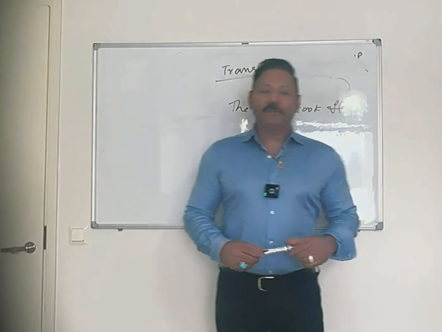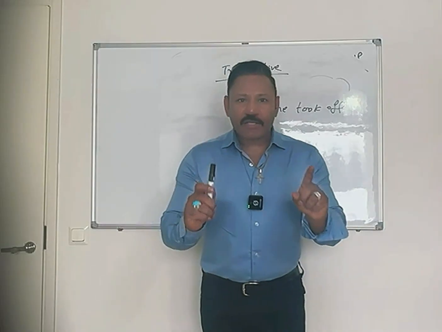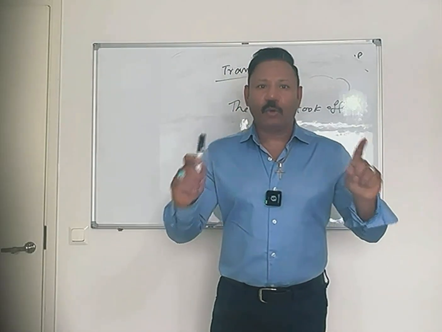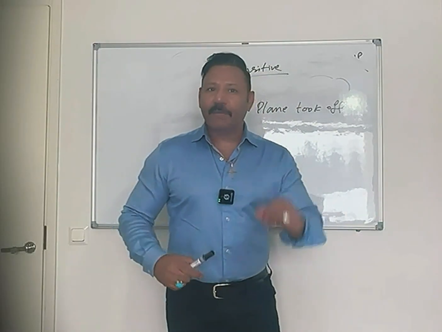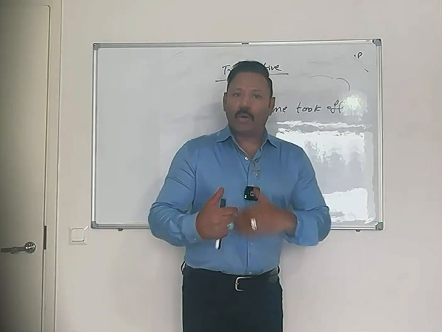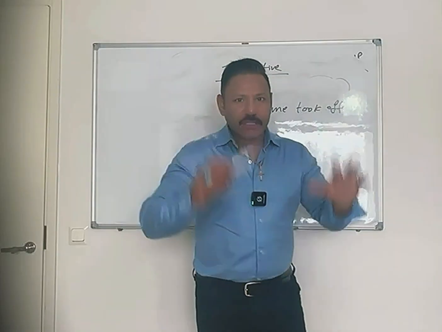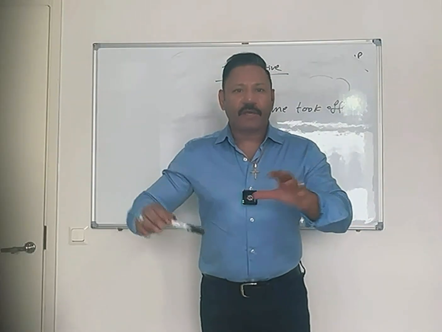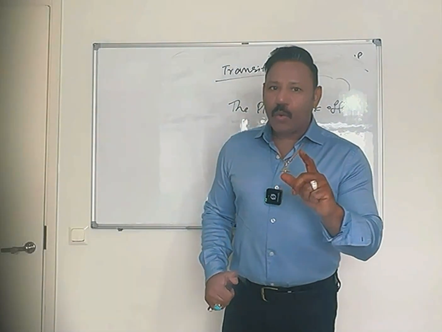Let me describe intransitive phrasal verbs. Intransitive phrasal verbs do not have an object. We cannot add something after them. For example, the plane took off. Or other examples like he showed up late, sit down, calm down, the car broke down. You see, there is no object.